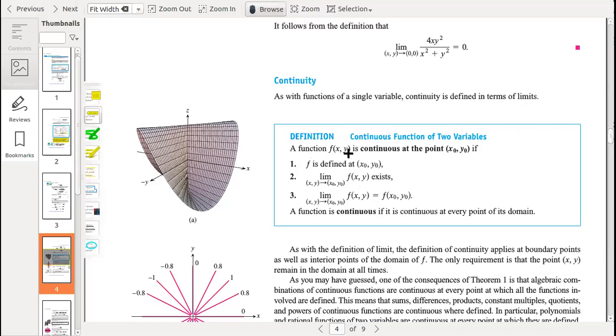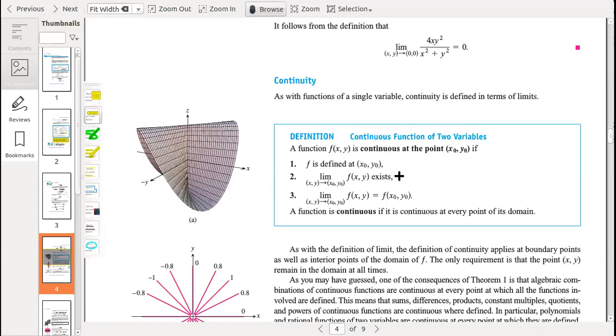A function f of x,y is continuous at the point x naught, y naught if f is defined at x naught, y naught. So the first condition is that a given function must be defined at that point. It means the function should have some value, so the expression of the function should not be in indeterminate form. The second condition is that the limit of the function should exist.